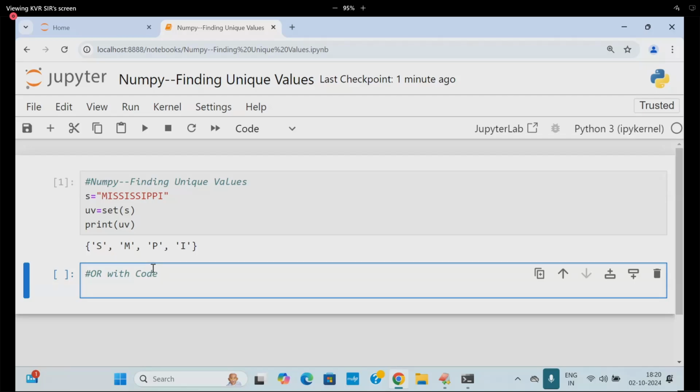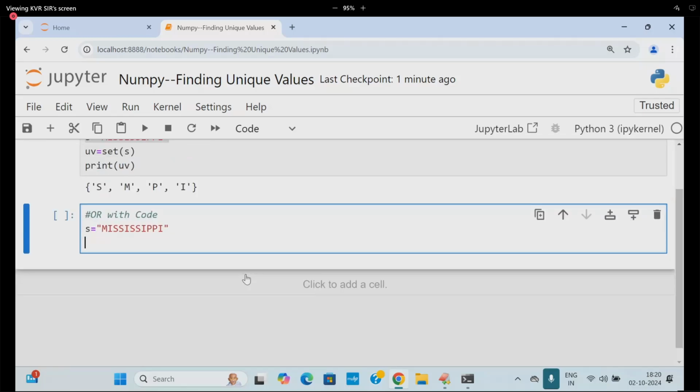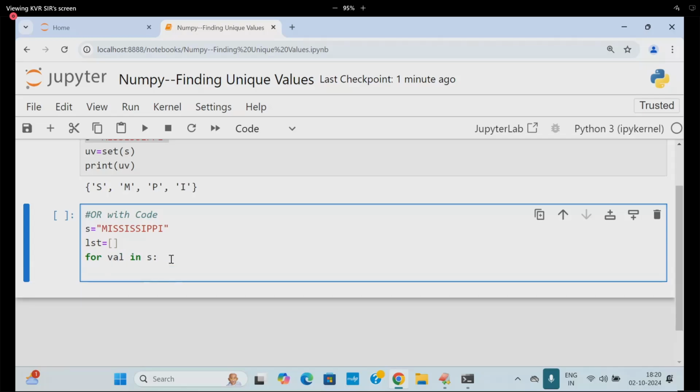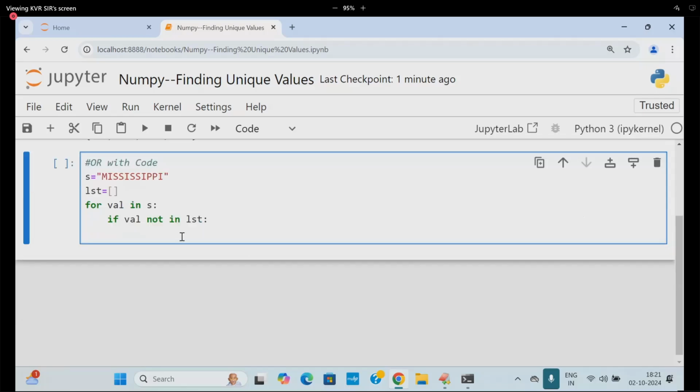This is very, very important. How do you write this same code here? Simple, students. Now I'm going to write it. I'll take one list, for what purpose? To hold the unique values. Even I used to tell this in our looping level examples. So I will go for value in S. First of all, what value is going to come? M is going to come. I will write one beautiful condition: if value not in LST. What is the value now? M.